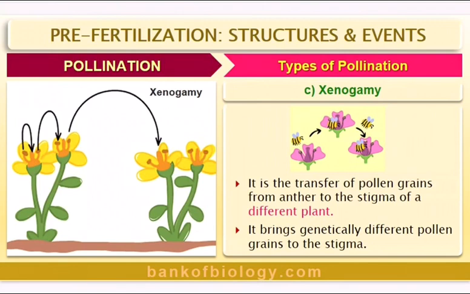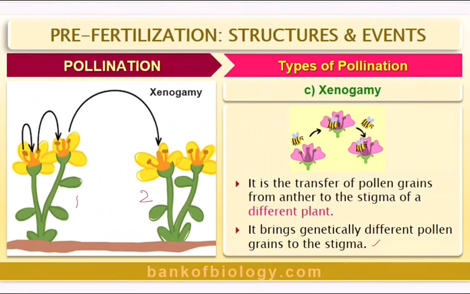And the third type, xenogamy. It is the transfer of pollen grains from anther to stigma of different plants. Look at this. This is plant 1 and this is plant 2. So xenogamy definitely requires pollinating agents. And also, since the gene set is changed from plant to plant, there is genetic variability. So it brings genetically different pollen grains to the stigma. So xenogamy is always advantageous as far as varieties are to be formed. So we say it is cross-pollination, allogamy.